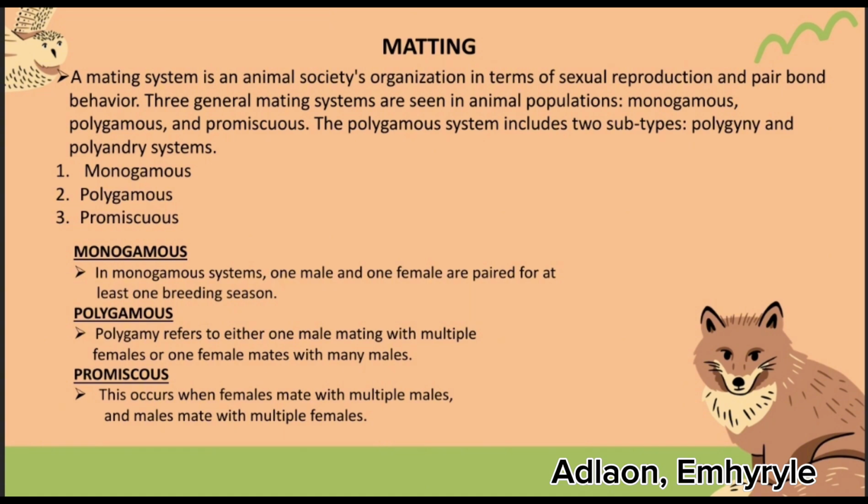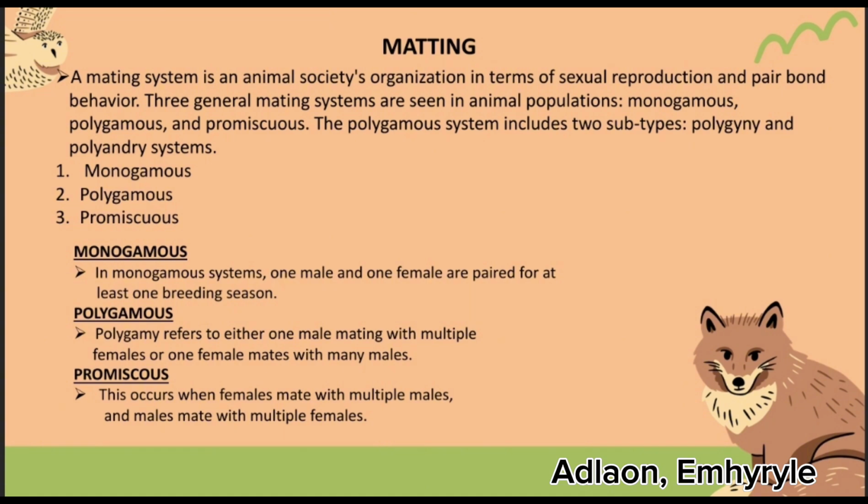Where polyandry means one woman with multiple husbands, or polygyny means one man with multiple wives, is practiced. Promiscuous. These occur when females mate with multiple males and males mate with multiple females. A promiscuous individual engages in casual sexual relationships with multiple partners, often without emotional commitment or long-term exclusivity.